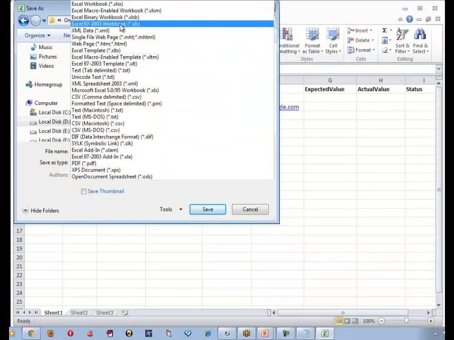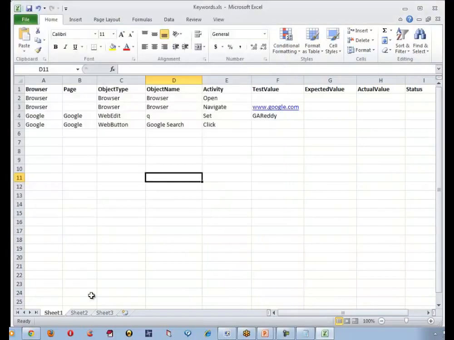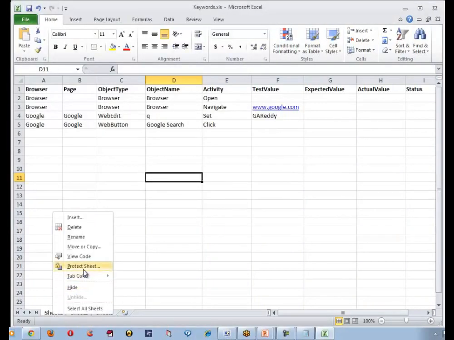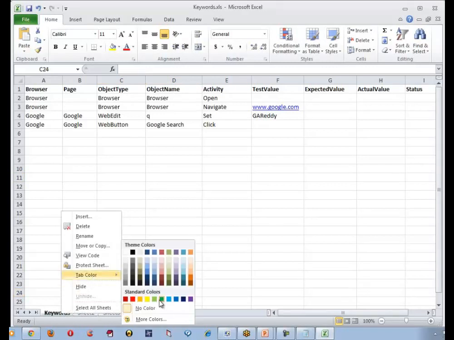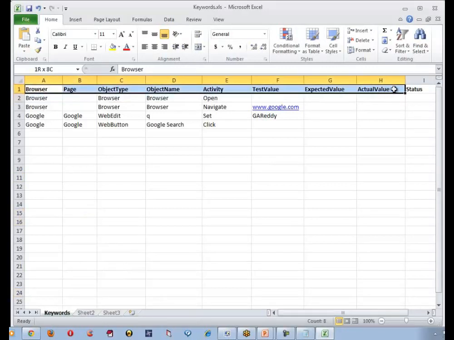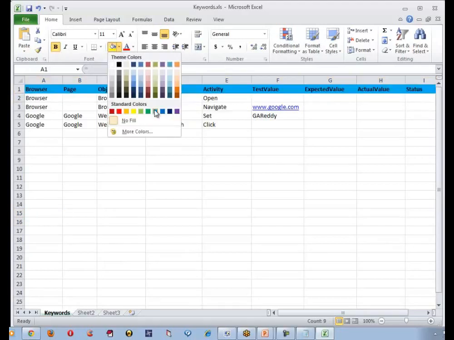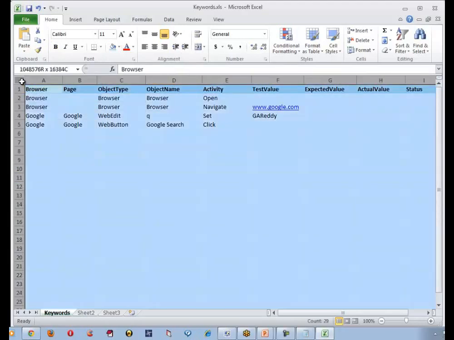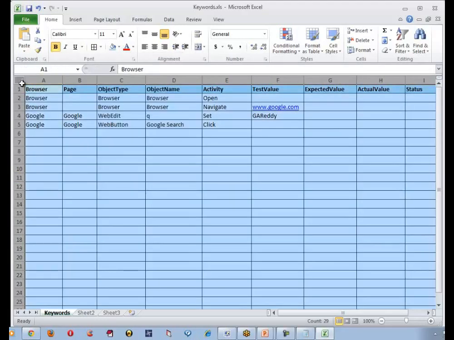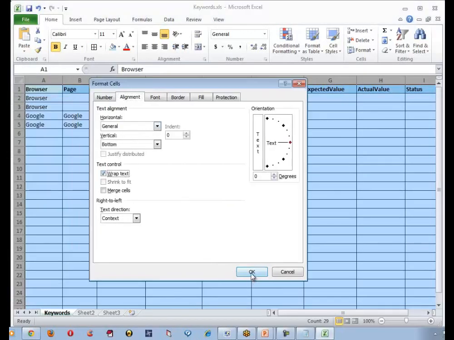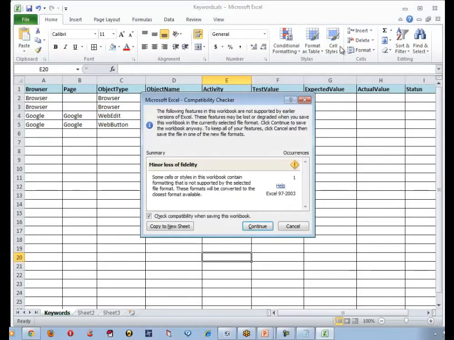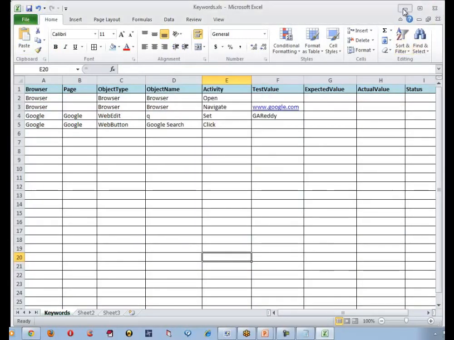Let me save that as Excel. So I'm done. Let me also rename this particular sheet name into keywords, and let me color it something so that it looks simple. Good, it looks pretty. Let me close this now, or let me minimize it.